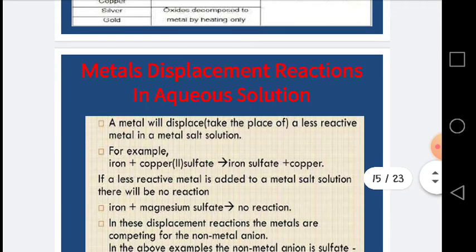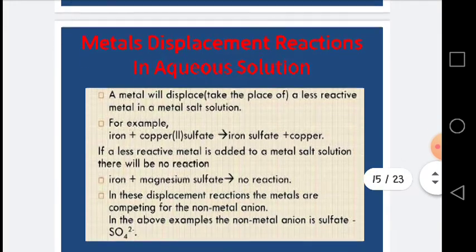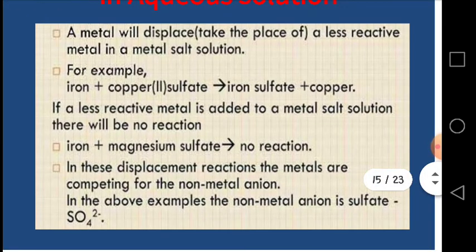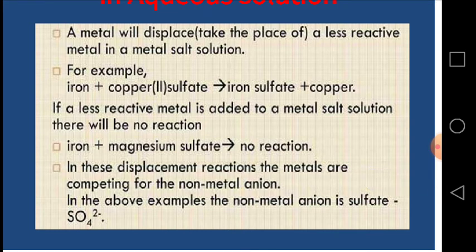Dear students, now we are going to focus on metal displacement reactions in aqueous solution. A metal will displace a less reactive metal in a metal salt solution. For example, iron plus copper sulfate. When we combine these two, iron sulfate is formed and the copper is separated from the salt. This is how you can see that iron is more reactive than copper.